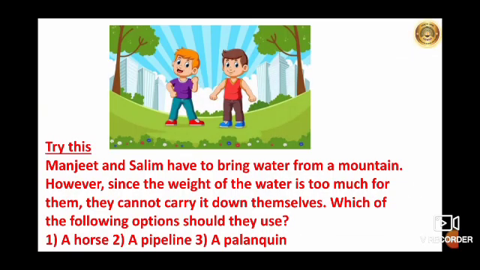Now children, try this. Manjit and Salim have to bring water from mountain. However, since the weight of the water is too much for them, they cannot carry it down themselves. Which of the following options should they use? First is a horse, second pipeline, third is a palanquin. So children, what they will use?